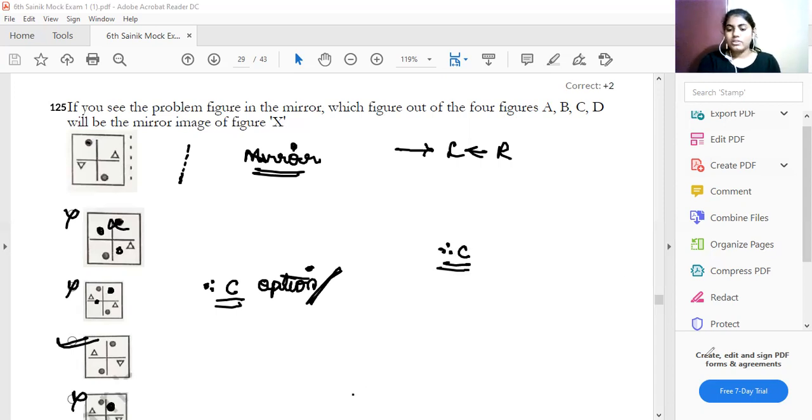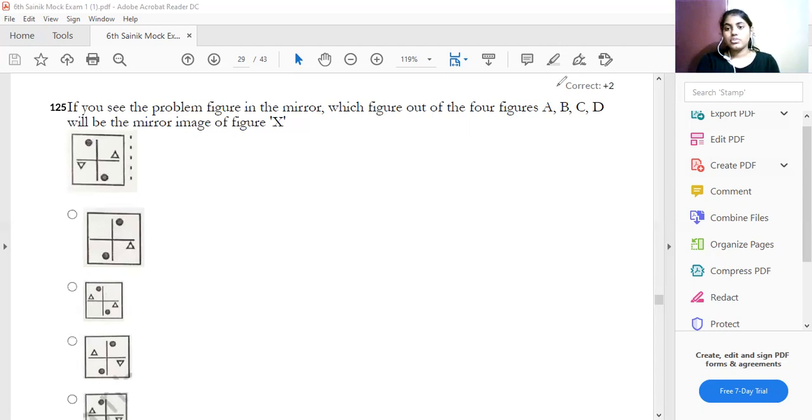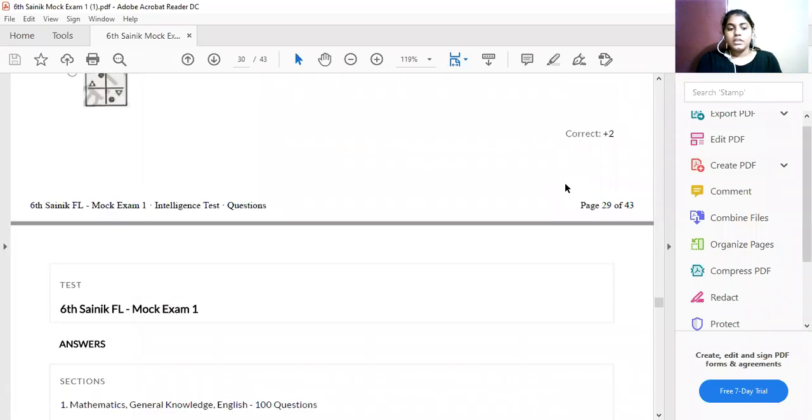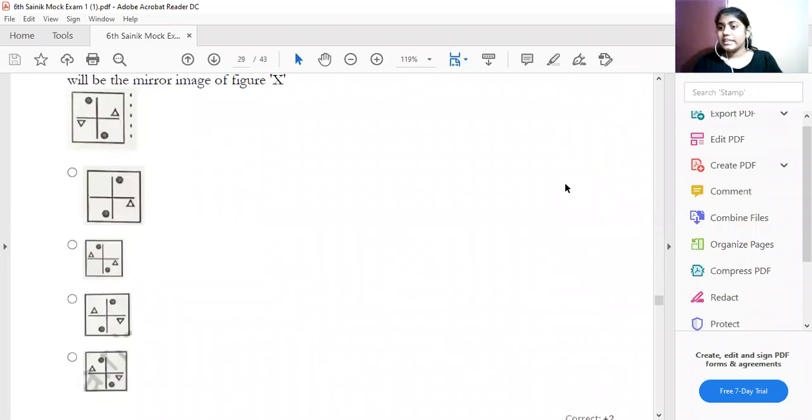Understood? Any doubt now? This is the question and solutions for the Scenic Intelligence Test section 2.